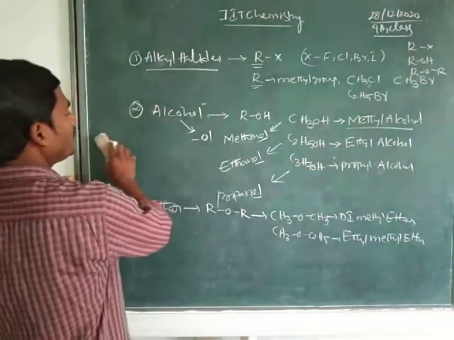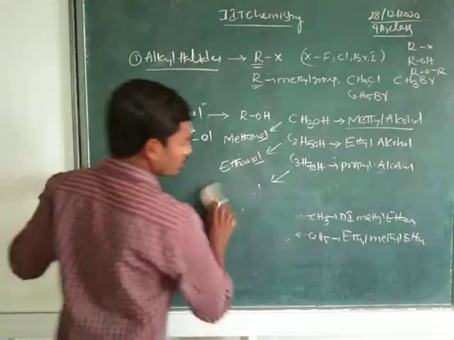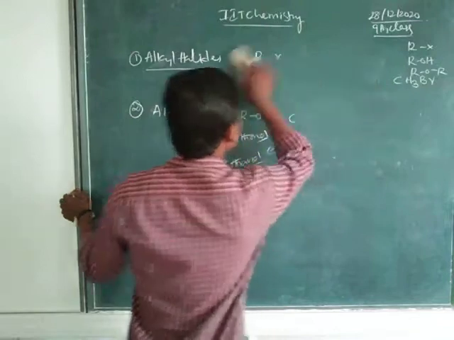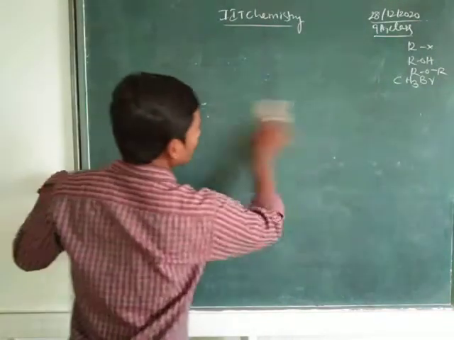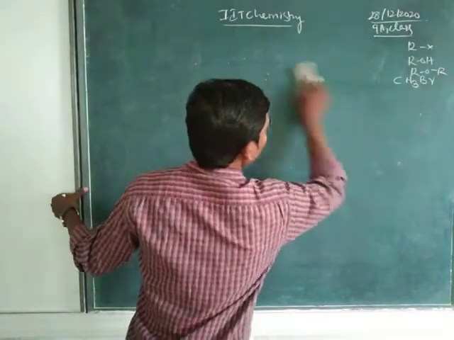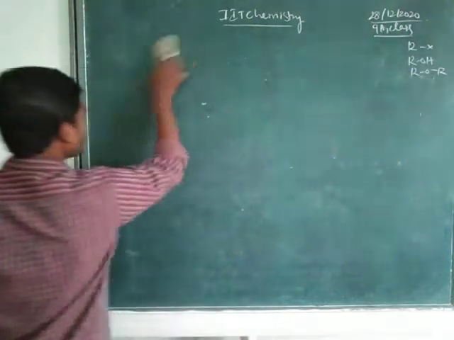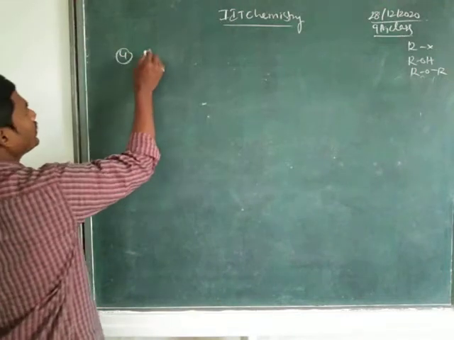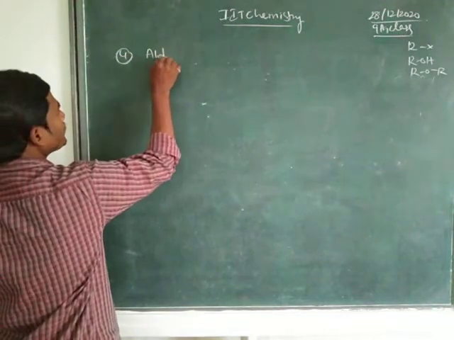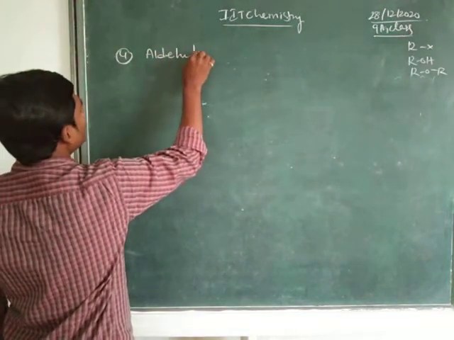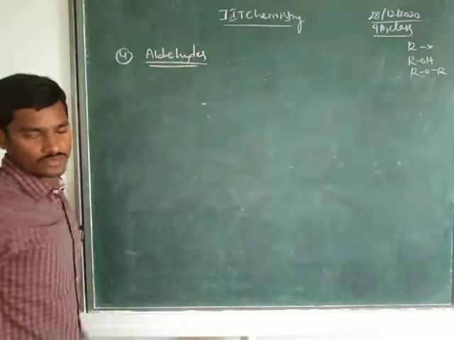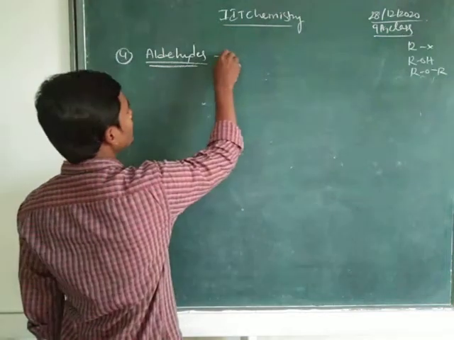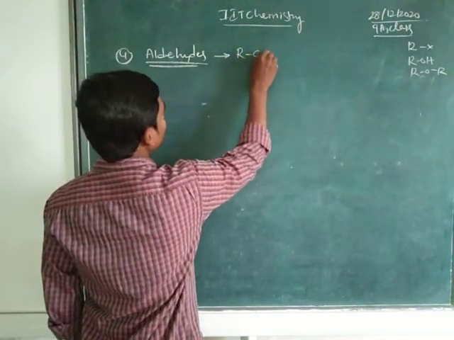Now coming to the fourth one, aldehydes. What is the functional group for aldehydes? The functional group for aldehydes is RCHO.